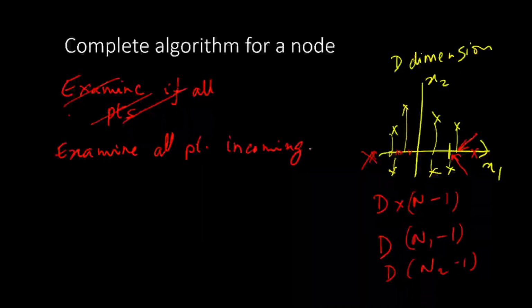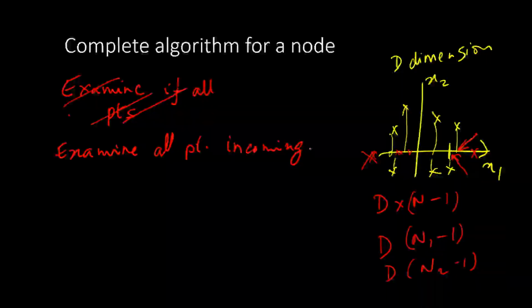Now the complete algorithm is going to be: start at the root with all training data, run the node algorithm, and recurse. Recurse as in recursive, apply it recursively: apply the node algorithm to child 1 and recurse the node algorithm to child 2. That's pretty much it.